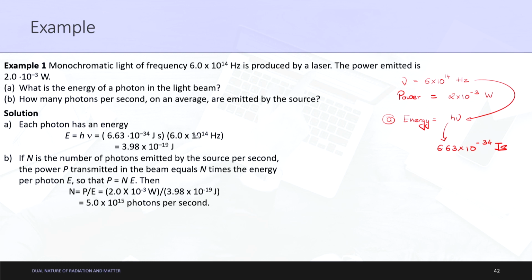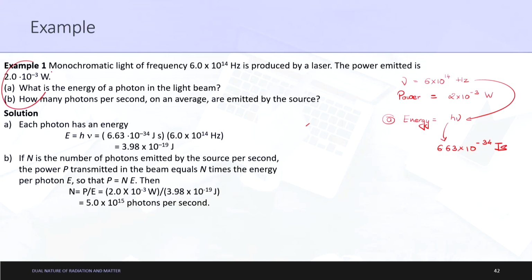The next question is, how many photons per second on average are emitted by the source? Quite evidently, power can be related to the number of photons and energy as n into E. We know the energy radiated by a single photon.